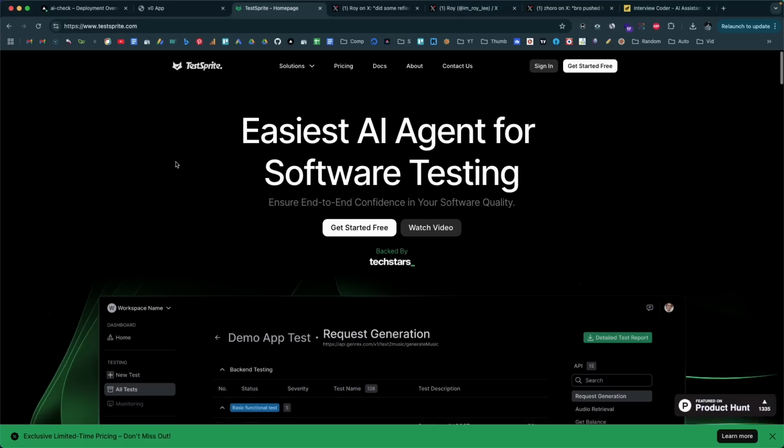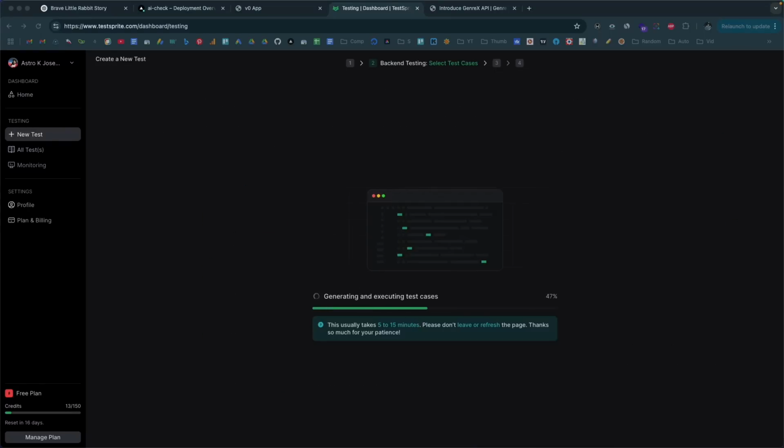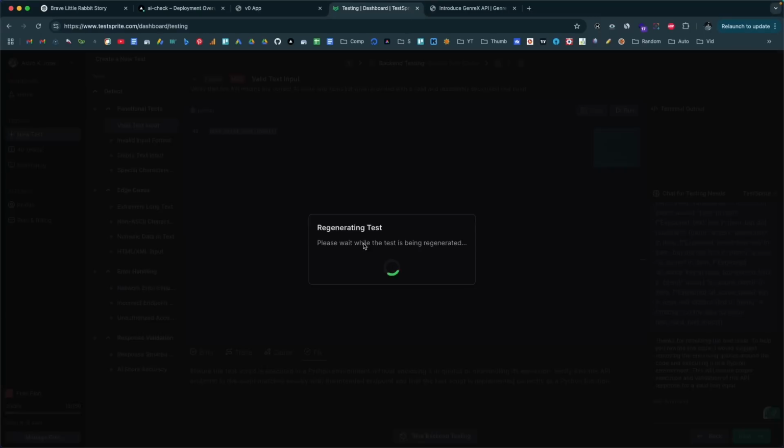And I thought for myself, how cool would it be if there is an AI tool, yet another AI tool, where you could give the AI tool every detail about your app, and the AI will test it out for you and give you suggestions as to what exactly you need to fix, what are the bugs, what are the security vulnerabilities, what are the areas that you could improve, and all that. Well, that is where TestSprite comes into play. An AI agent specifically designed to test your software or web applications that you're developing entirely using AI, so you can find all the problems with your app and fix them. So today in this video, I will walk you through the entire process of testing your app developed using AI. So let's quickly get started.